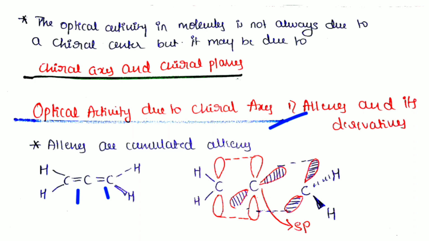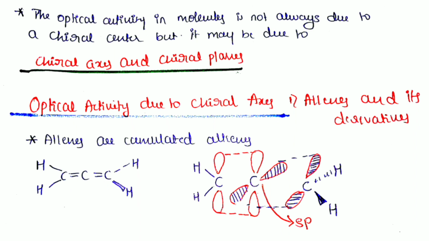Allenes are cumulated alkenes here. In this case, this carbon overlaps with the center carbon, so these two p orbitals participate in overlapping, while on the other side these two parallel p orbitals are overlapping.